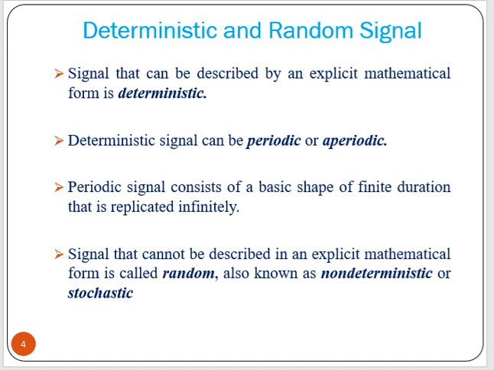A deterministic signal can be periodic or aperiodic, that is, non-periodic. A periodic signal may consist of a basic shape of finite duration that is replicated infinitely. You know what periodicity is.